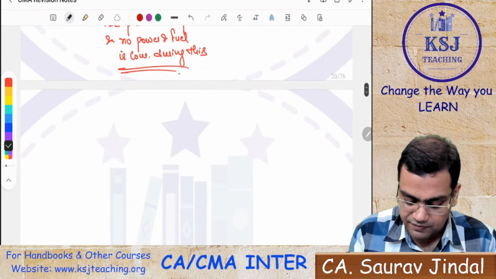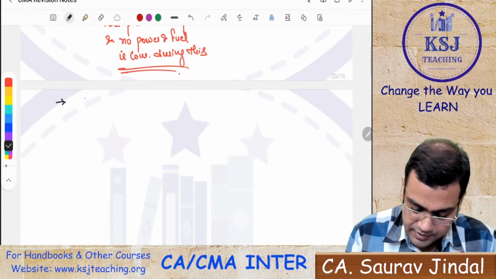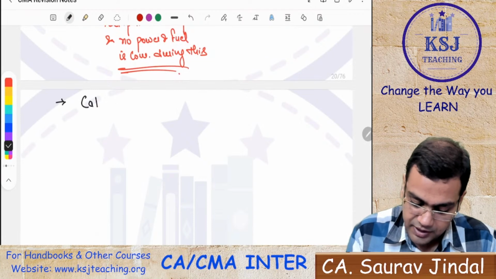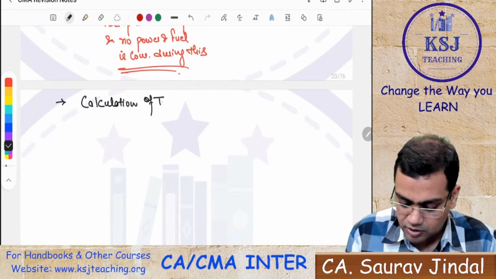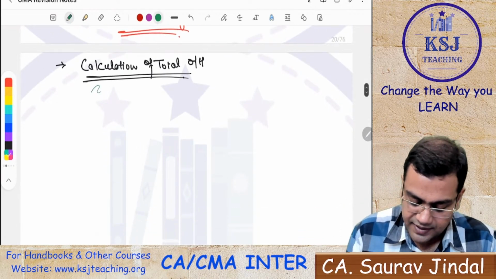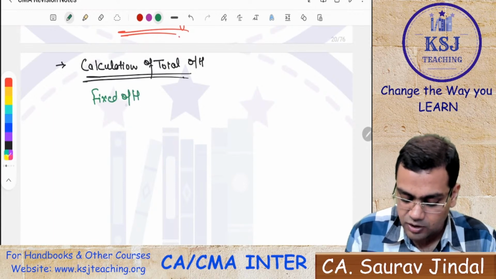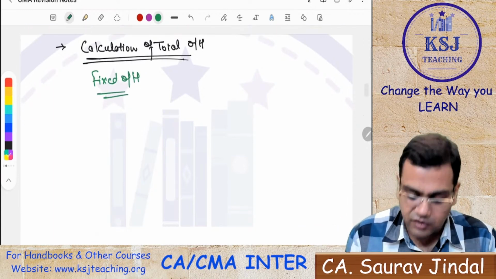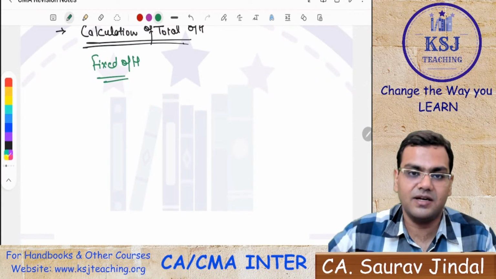Now the second step, what will it be, sir? The second step will be the statement of calculation of total overheads. So how is this calculation done? Total overheads are divided into fixed overheads. For example, what can be the fixed overheads related to the machine?